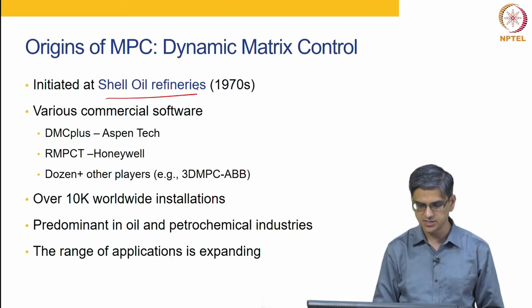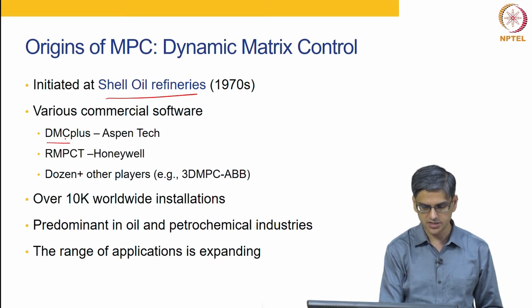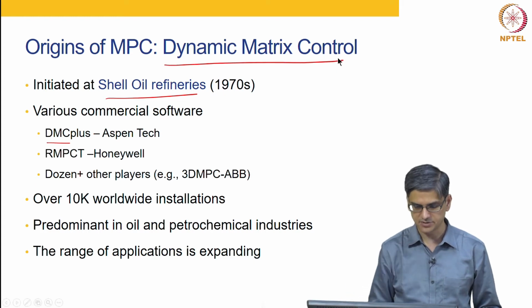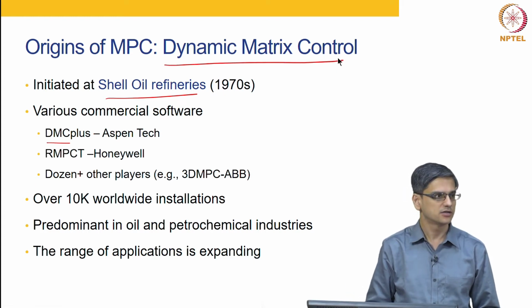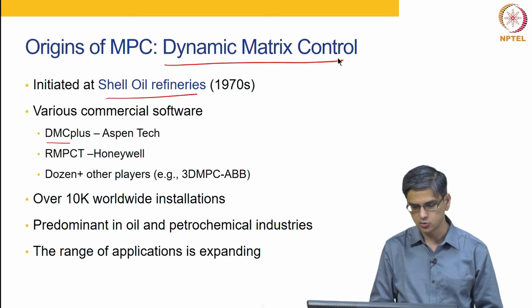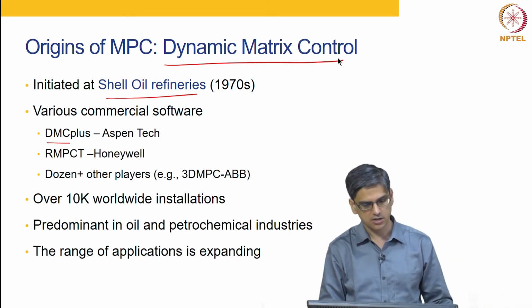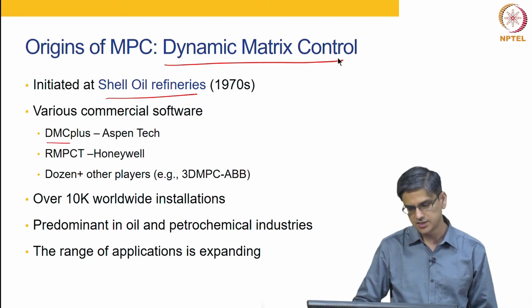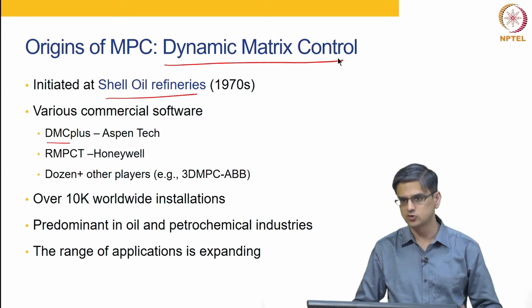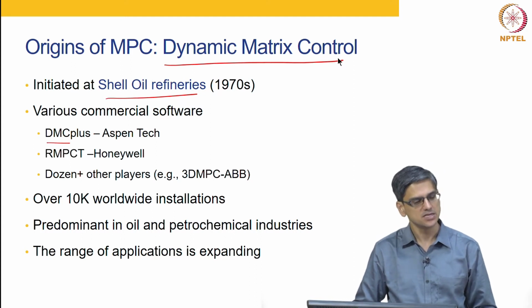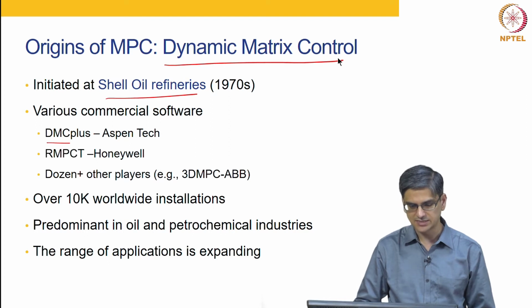Initiated in Shell oil refineries. Okay. And the first application of MPC was called DMC. DMC stands for dynamic matrix control. That was a company called DMC. The DMC company was bought over by AspenTech, and even today a variant of the DMC algorithm is available in the industry. And then there were a lot of players, almost 10 to 15 automation providers started providing MPC, and so it has commercial origins.